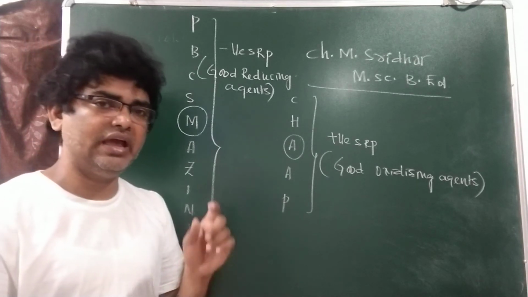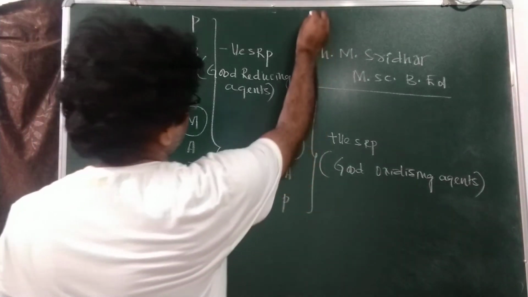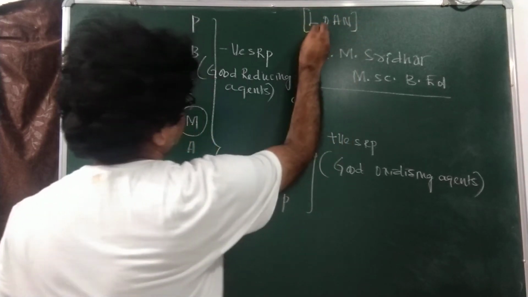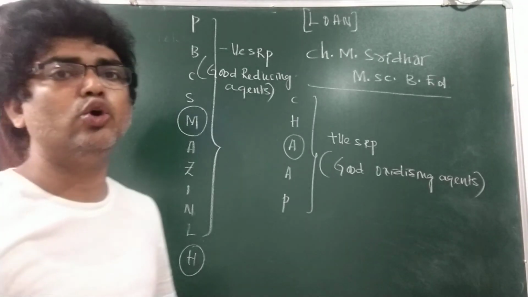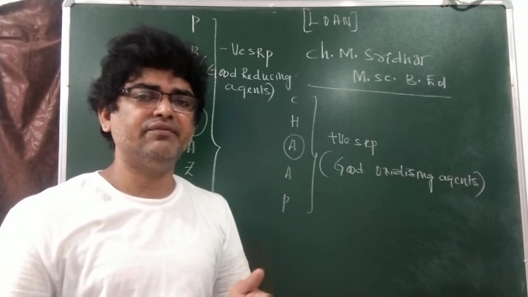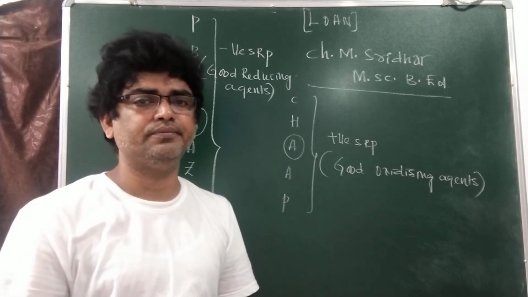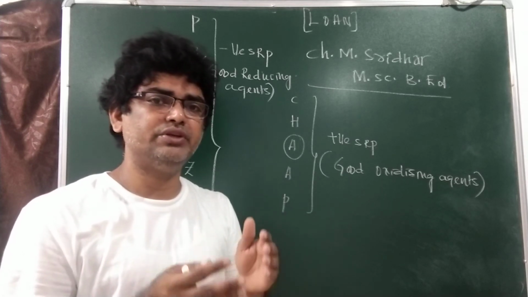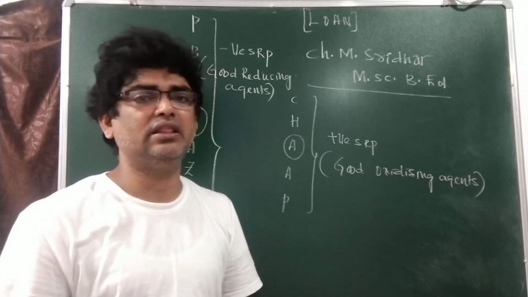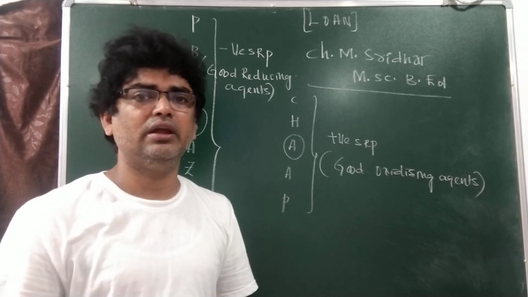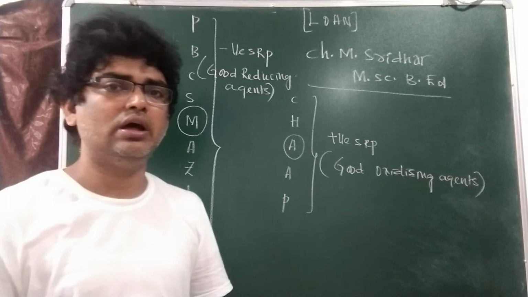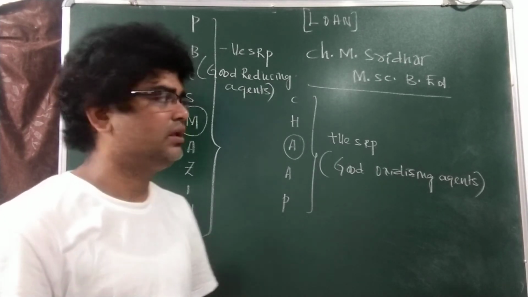And as you know, in a galvanic cell, the anode and the cathode we can easily identify based on another trick, LOAN, LOAN. It implies left oxidation anode negative. The metals which lie on the left side of the salt bridge in a galvanic cell, they try to get oxidized easily and they form the anode and the polarity is negative.